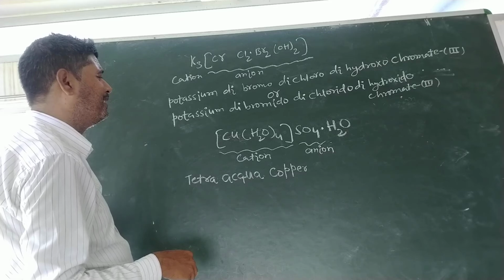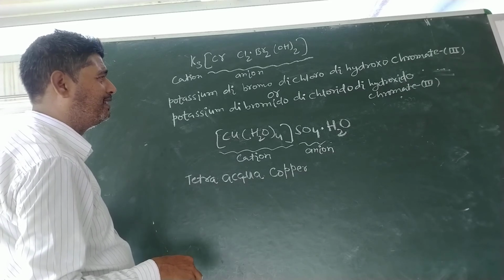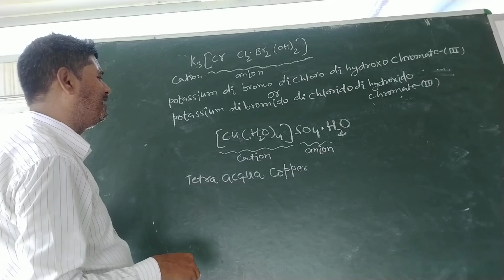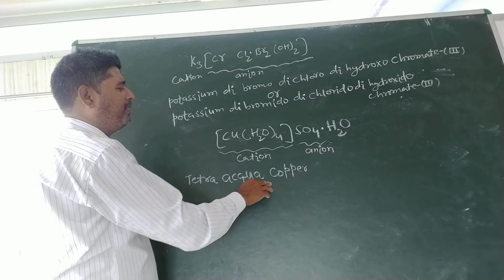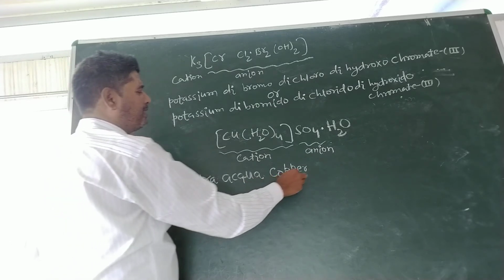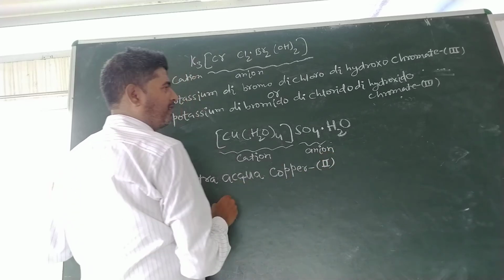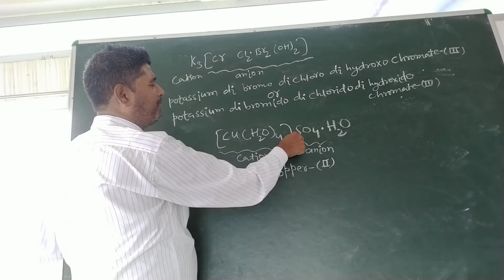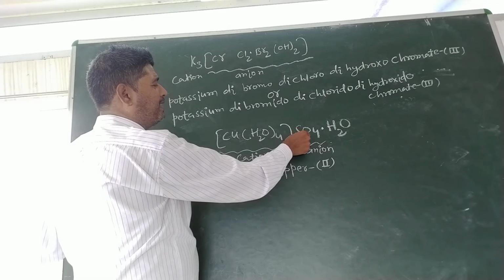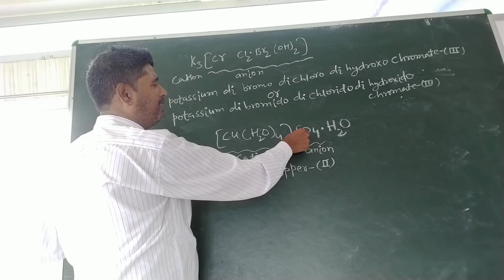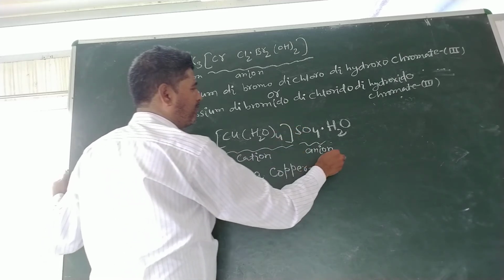So here the coordination sphere is not an anion but a cation. So in case of a cation, "ate" is not added in the name of the central atom. So simply we will write copper. After this, its oxidation state. Here sulfate is present outside of the coordination sphere. It means it is not a ligand, hence it will have its proper name, sulfate.